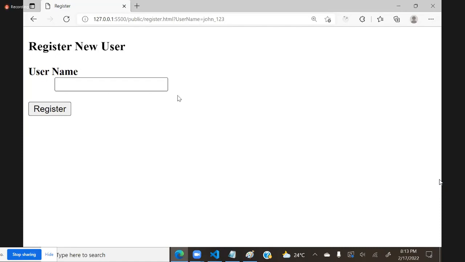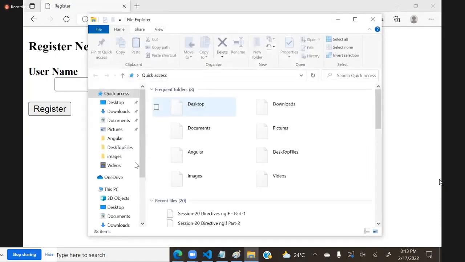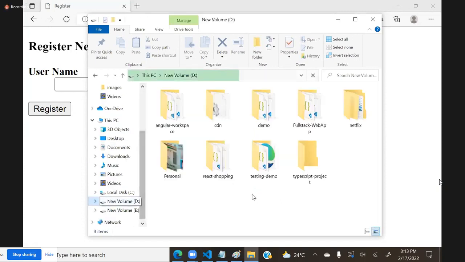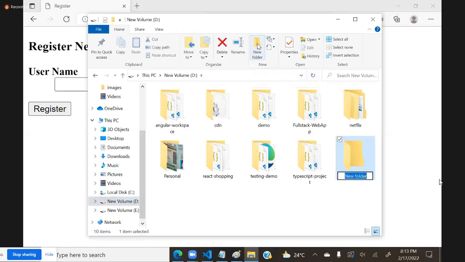For example, here is a simple point. Suppose I go to my D drive and create a new folder. There is a button called new folder. When I click new folder, what should the folder name be? If I don't give any folder name, automatically it will take the name New Folder. That is value. Value means what value it should take by default. I don't want it empty, because empty names are not allowed. I want something inside it by default. That is called value.